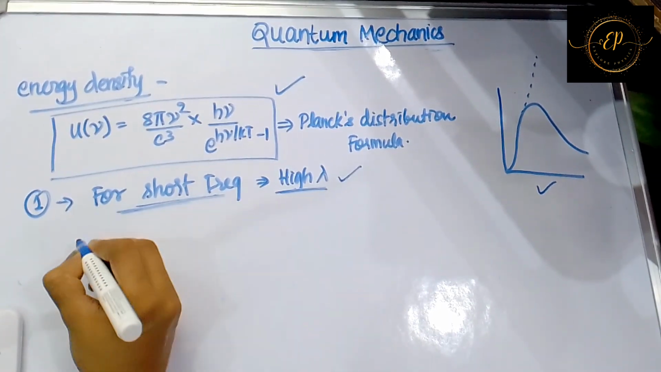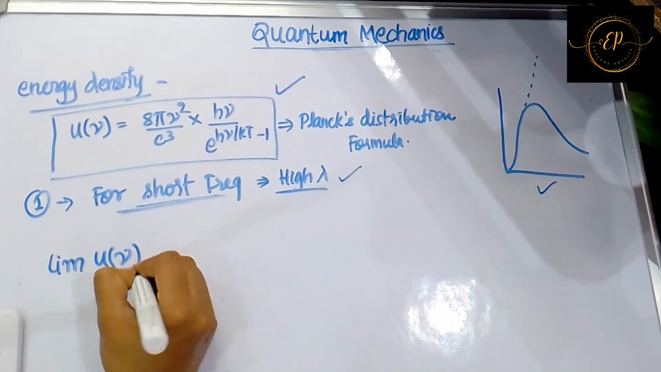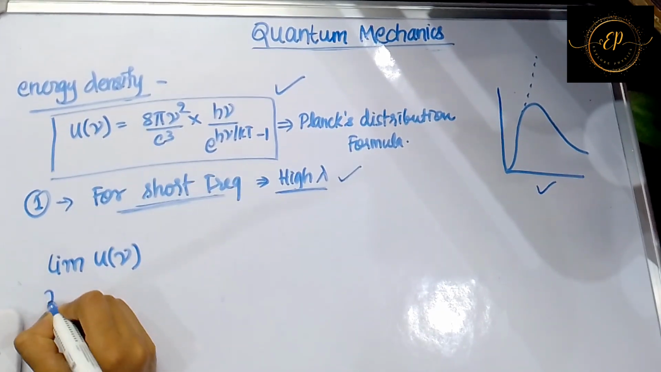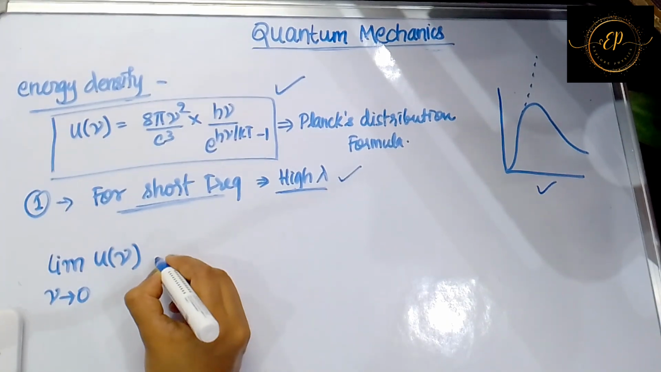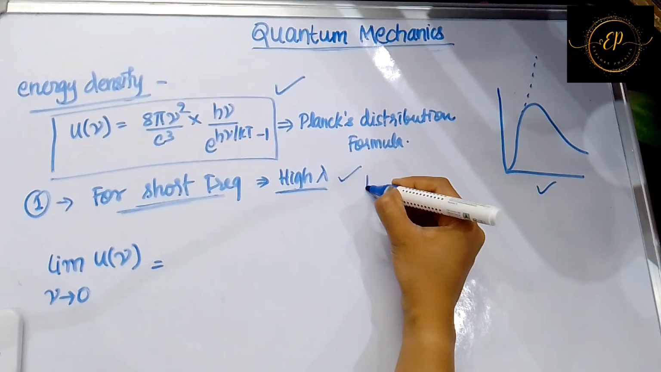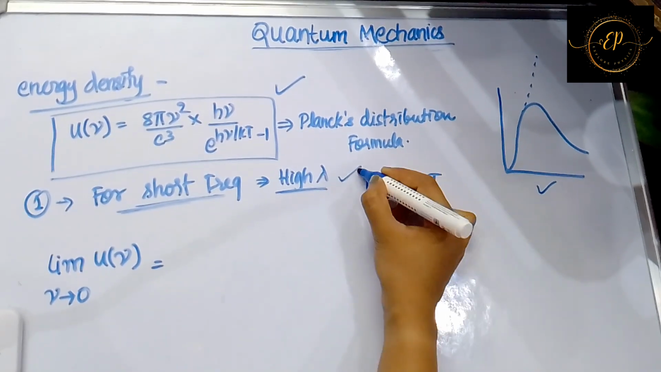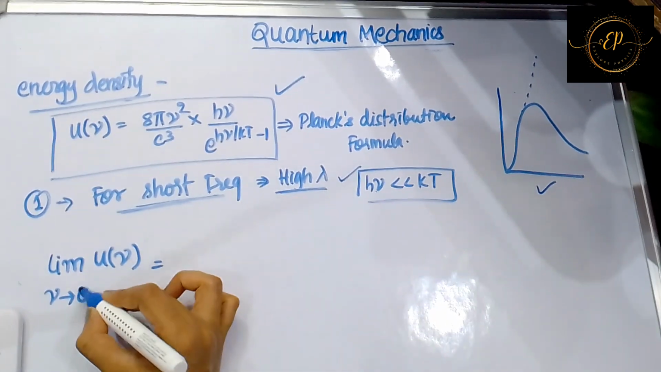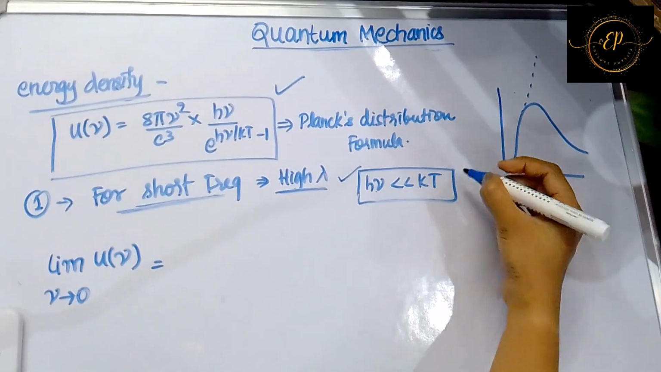So your limit in u nu, you will be applying short frequency. What is short frequency? That means nu is tending to 0. So since nu is very low, we can say h nu is very much lesser than kT. Since nu is approaching 0, that means h nu value is lesser than kT. Just remember this one.